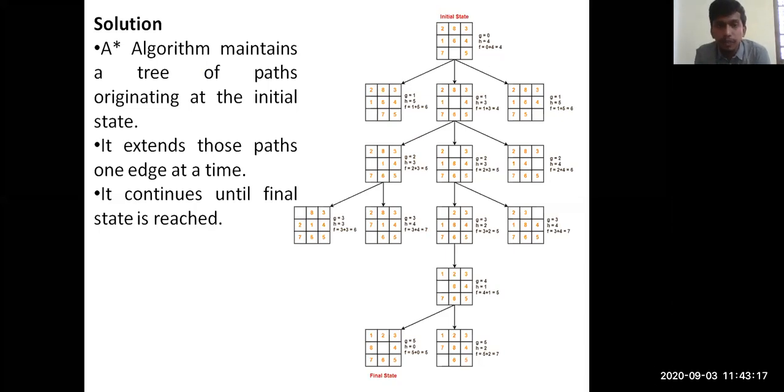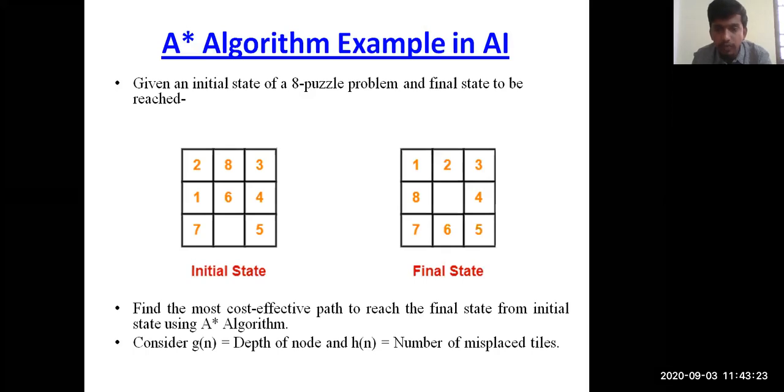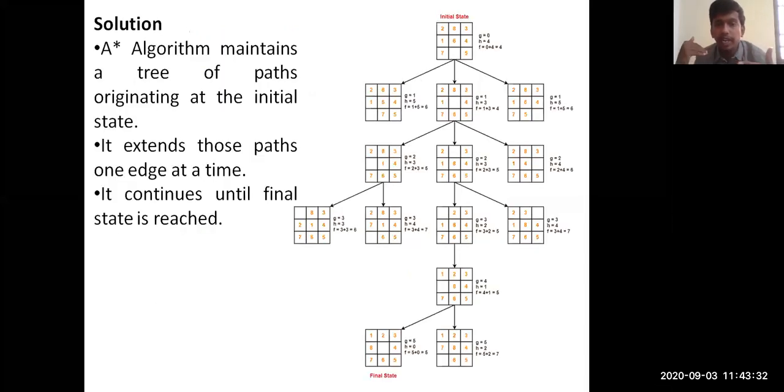So the A-star algorithm maintains a tree of paths originating at the initial state. Considering your final state, the structure, the grid, whatever you are seeing as the final state, if you want to reach it from the initial state, you need to consider a tree of paths. We have already discussed this when talking about the iterative deepening algorithm, and also about greedy search and the 8 puzzle problem in the previous session.